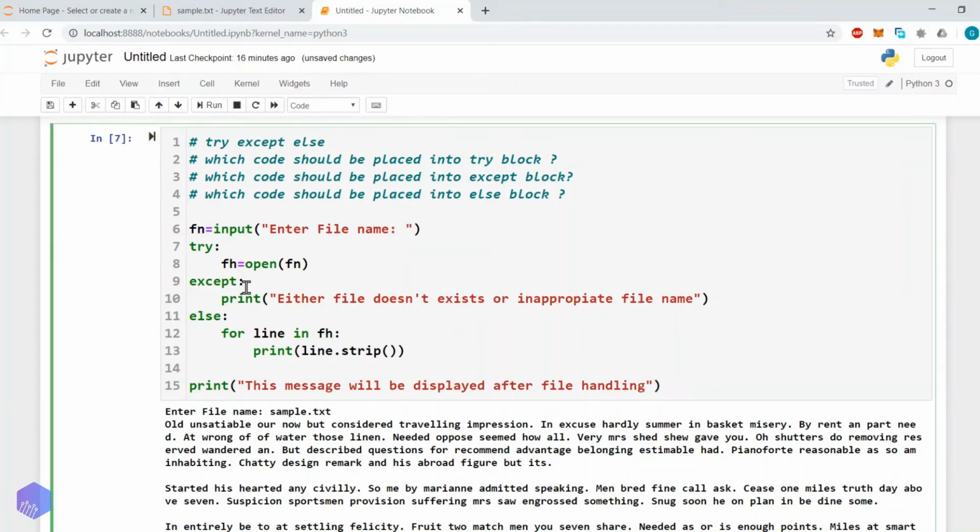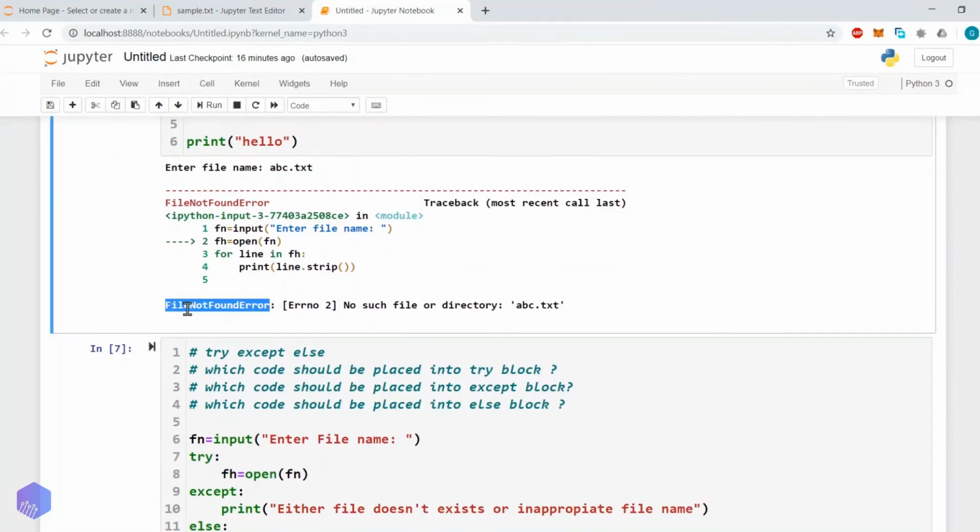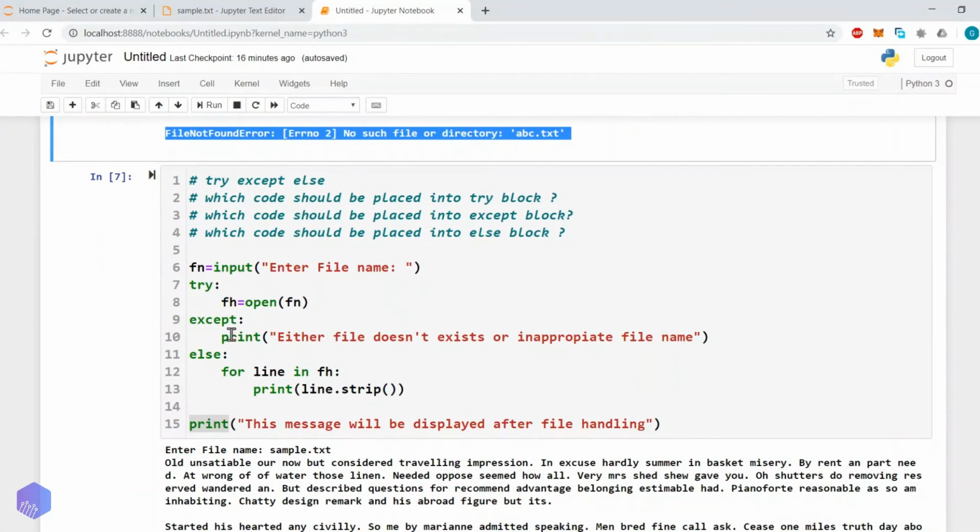Now here you can see that we are displaying a user defined message. Now instead of this, let's say we want to display the inbuilt message, the message which is generated by the computer or specified by the system, as well as continue with the execution. Previously, what was the scenario? Without try and except we were getting the error message like this, and the execution was stopped. So here we want to display the system generated message as well as continue with the execution.